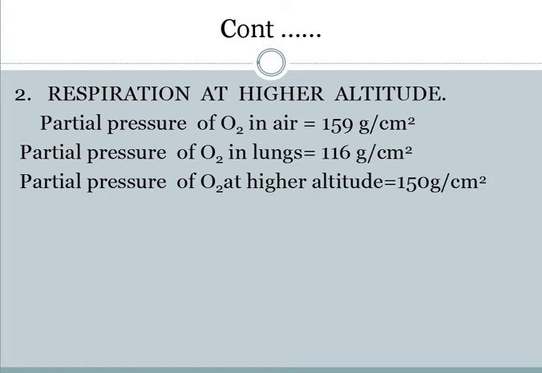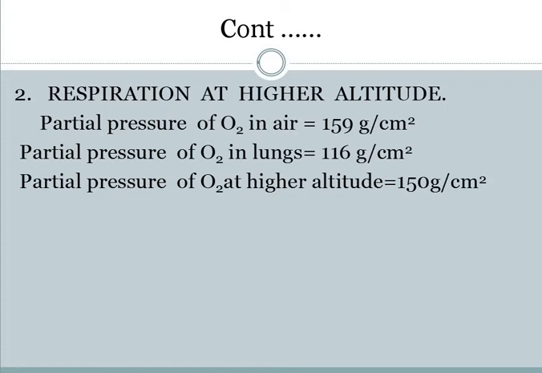Now, the partial pressure of oxygen at higher altitudes is 150 grams per centimeter square. That is, as we move up and up to higher altitudes, pressure decreases. If the pressure of oxygen in the air decreases, inside the body it remains the same, that is, lung capacity is 116.